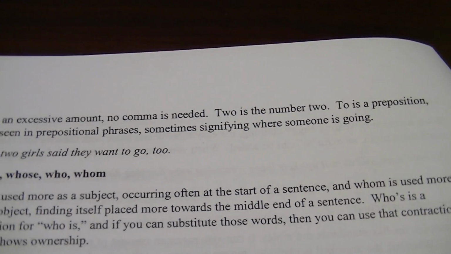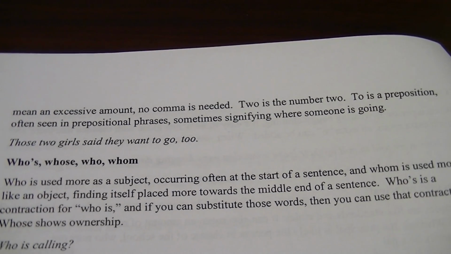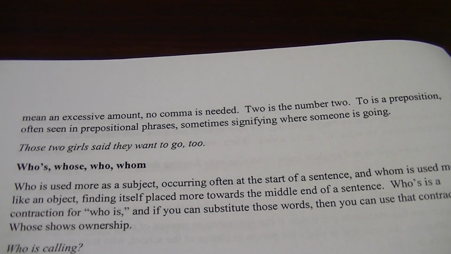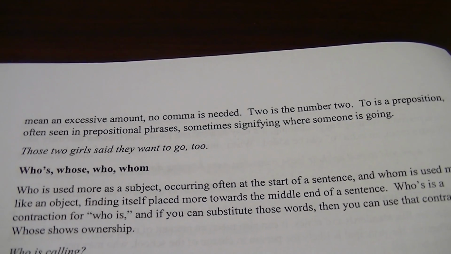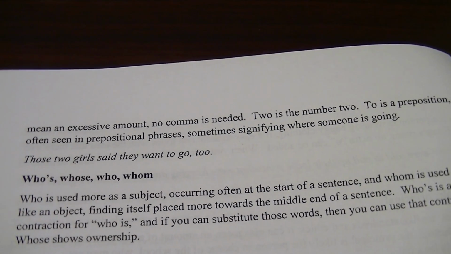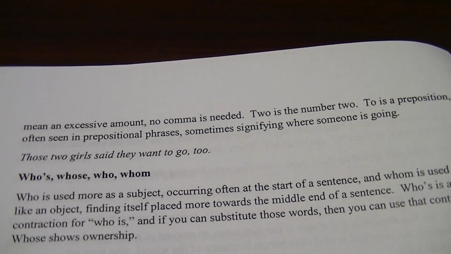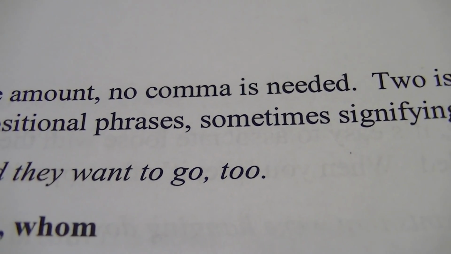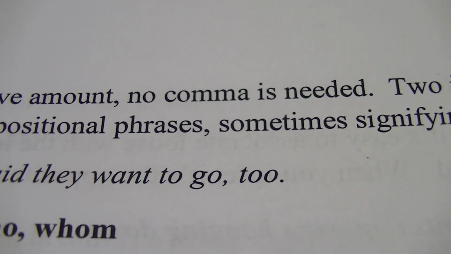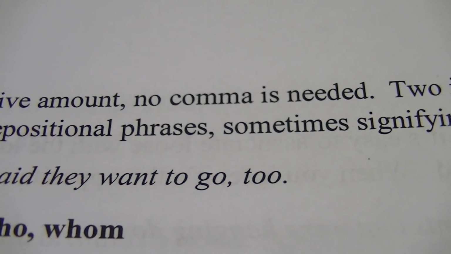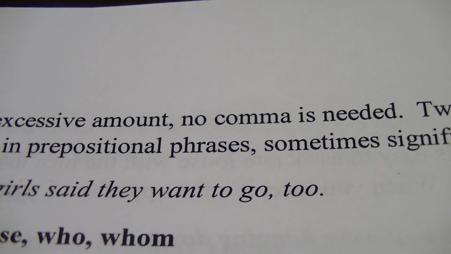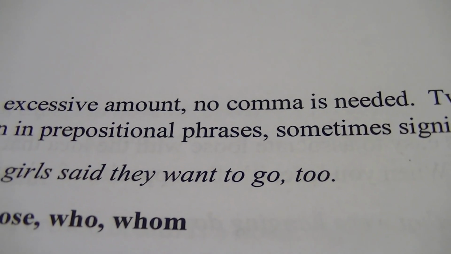And T-O is a preposition, often seen in prepositional phrases, sometimes signifying where someone is going. So those 2 girls, number 2, said they want to go, too. So notice, too at the end of that sentence, you have a comma before it, as in they want to go also. But if I was to say they drank too much, I would not use a comma in that because it would mean excessive amount of drinking, right?